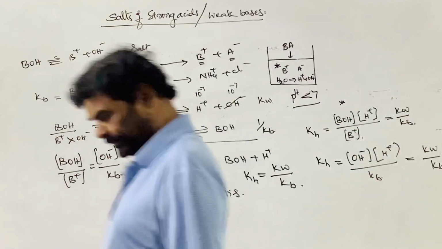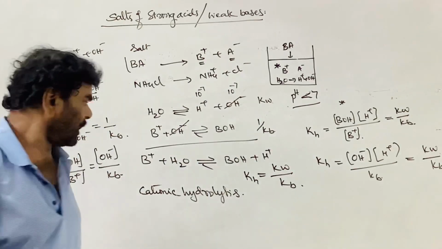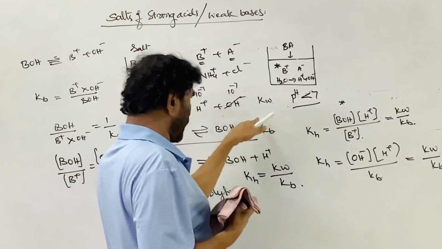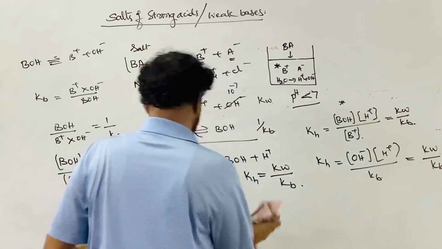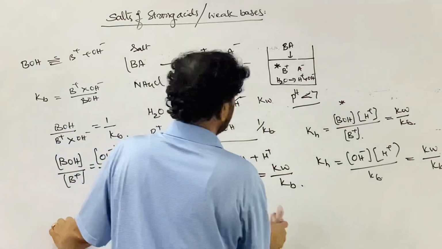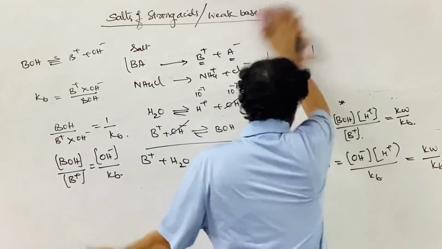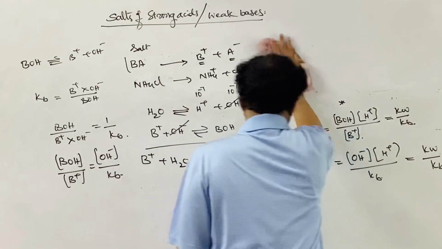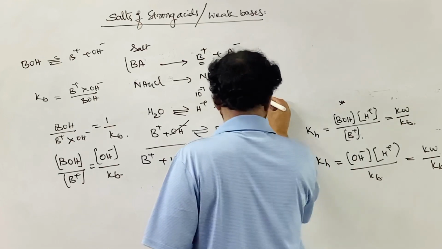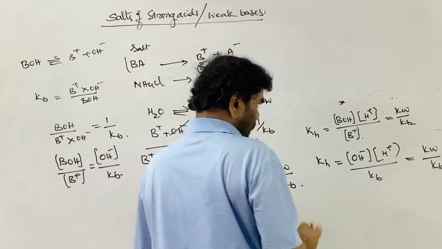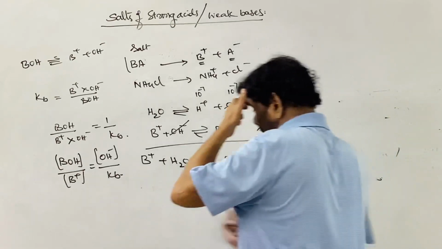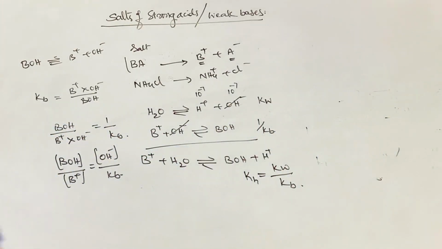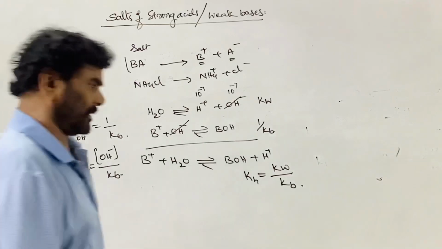That is Kw by the product of these two, that is Kw into 1 by Kb, that is Kw by Kb. This is cationic hydrolysis. Right? Now, next. This part is over and this is proved. Now the next part is the degree of hydrolysis.